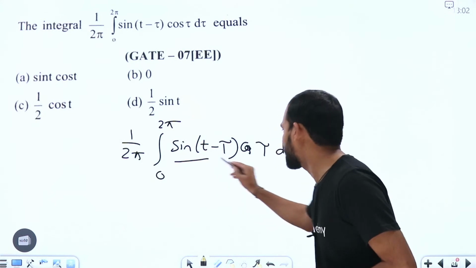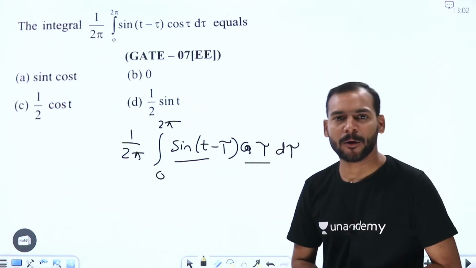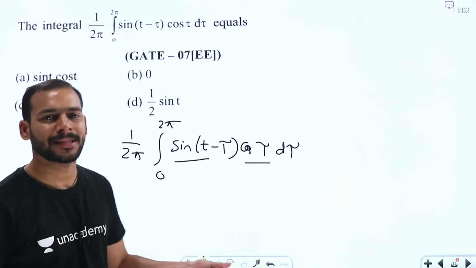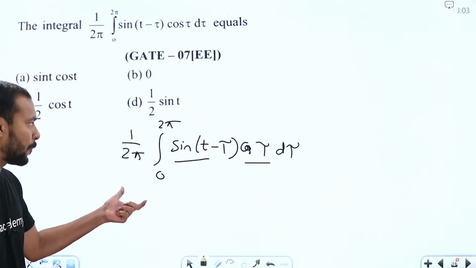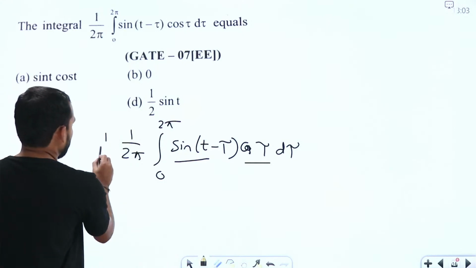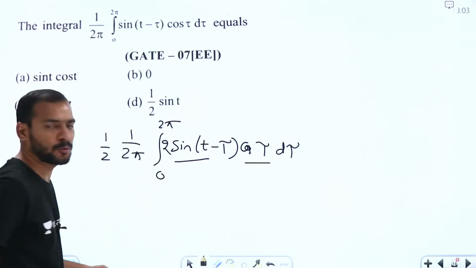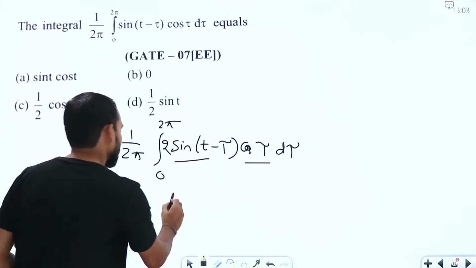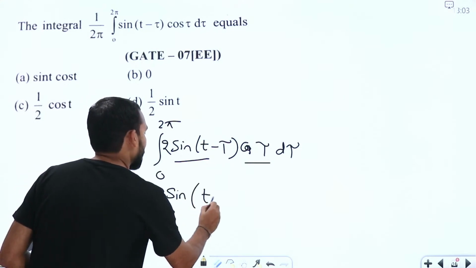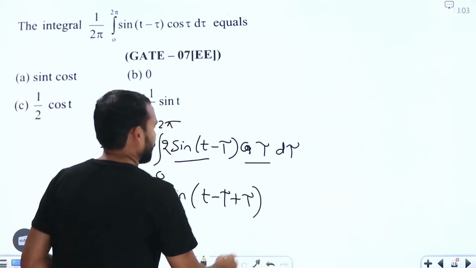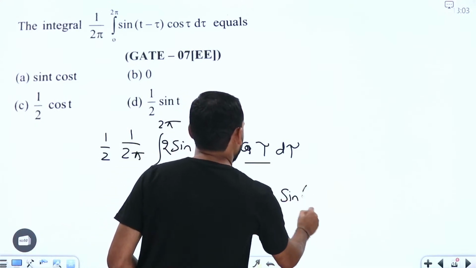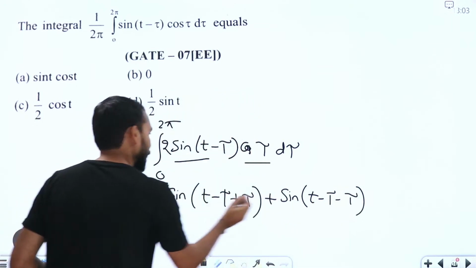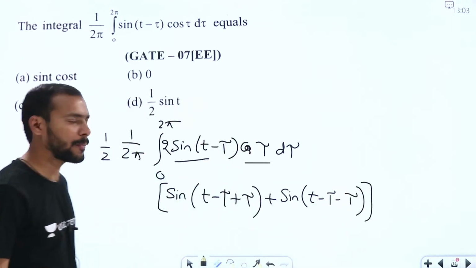We have the product of sin and cos here. If you are able to break this into a sum or a plus-minus form by using the standard results in trigonometry, by multiplying with 2 and dividing with 2, we can write this as 2 sin a cos b, which equals sin(a plus b) plus sin(a minus b). So we use the standard formula in trigonometry.